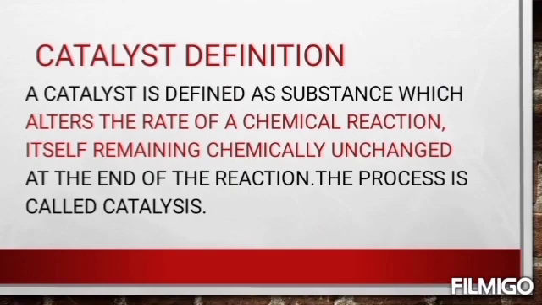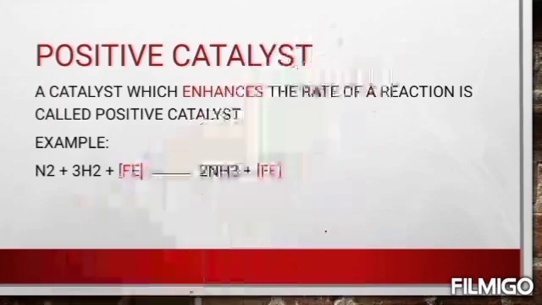Next, let's see what a positive catalyst is. A catalyst which enhances the rate of a reaction is called a positive catalyst. Enhances is the keyword to be noted, and enhances means it just speeds up the reaction rate. Here the example is N2 plus 3H2 plus Fe gives 2NH3 plus Fe. Here the catalyst is iron, and it is used in the Haber's process of ammonia.